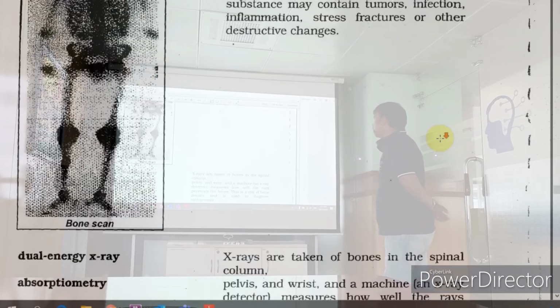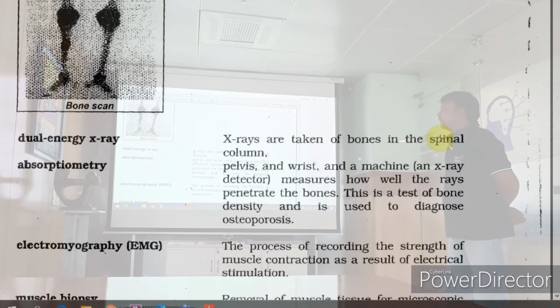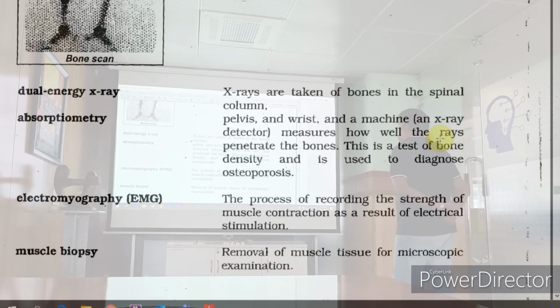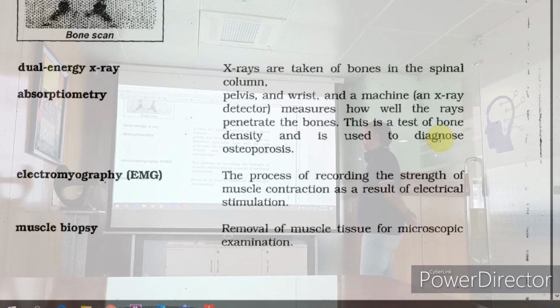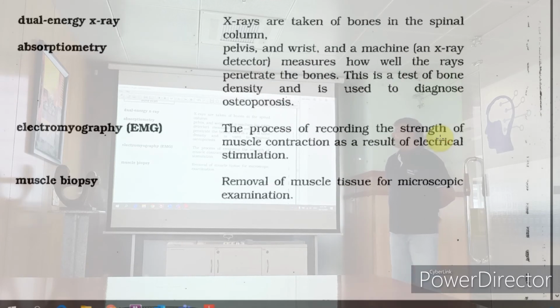Dual energy X-rays are taken of the bones in the spinal column. Absorptiometry is done with a pelvis and wrist machine. How well the X-rays penetrate the bone. There is a test for bone density. EMG, I told you before, electromyography, muscle biopsy, for any of the diseases they take it.